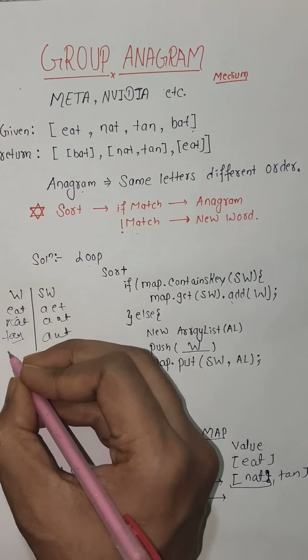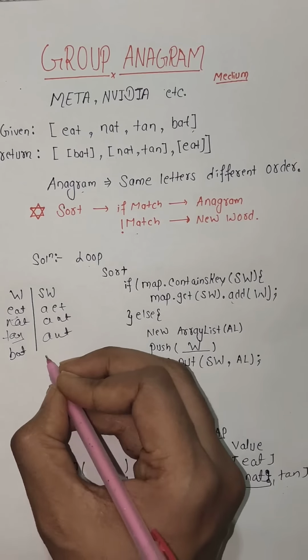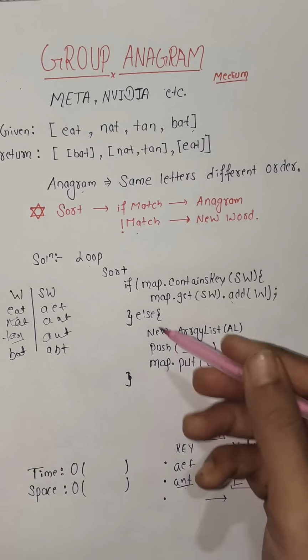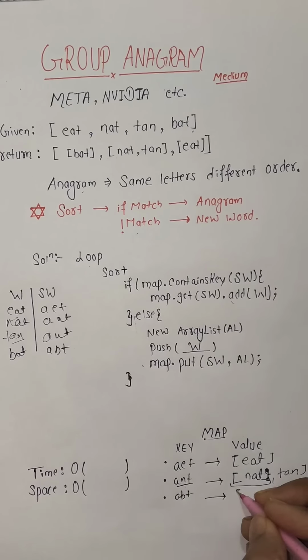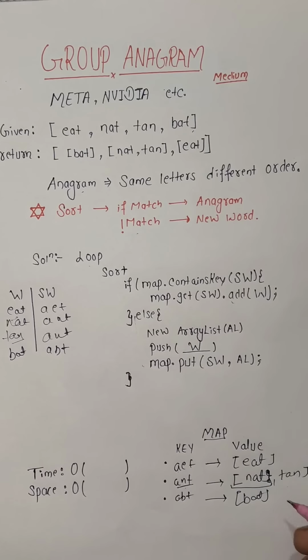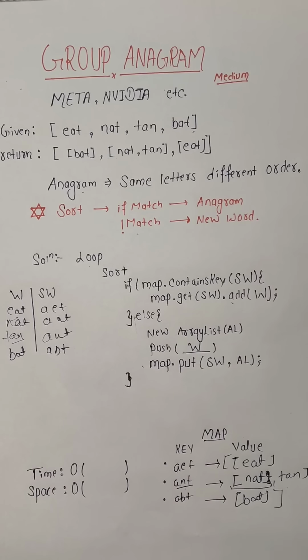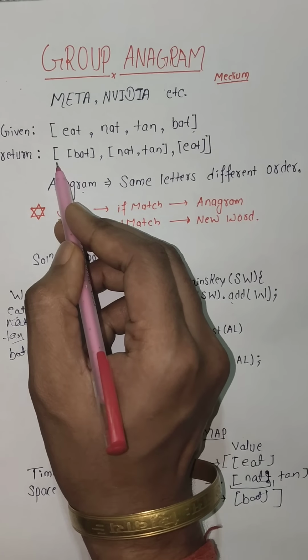Now the next word will come, that is BAT. The sorted version will be ABT, and this part of the code will run because there is no key ABT. So ABT will be pointing to BAT. Now at last, we have to create a new array list containing all the values of the map, and we will get our desired result, which is this.